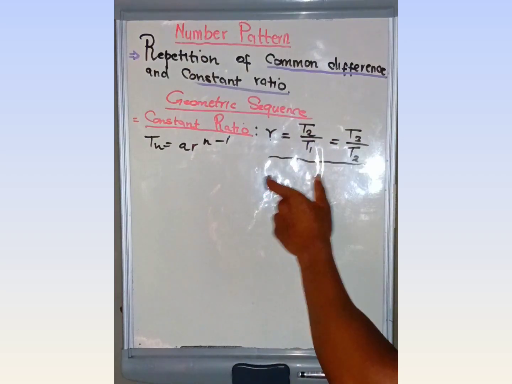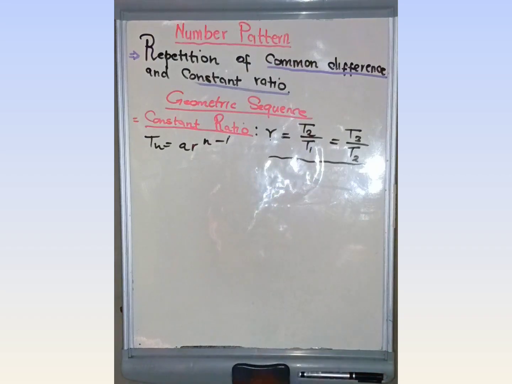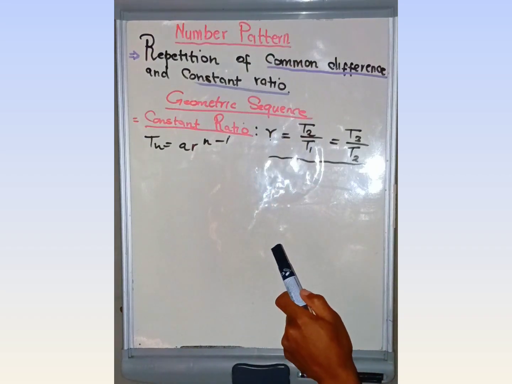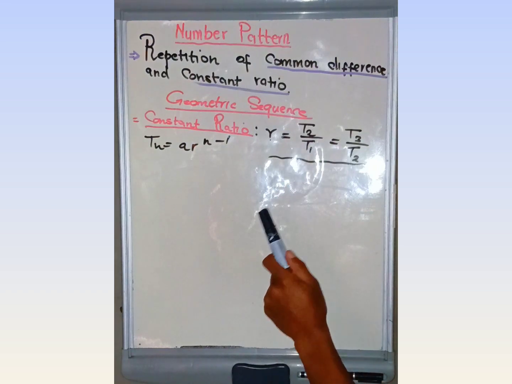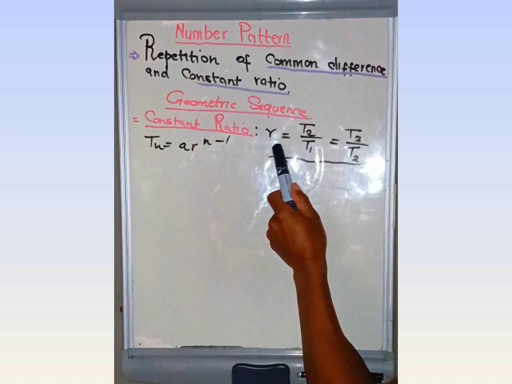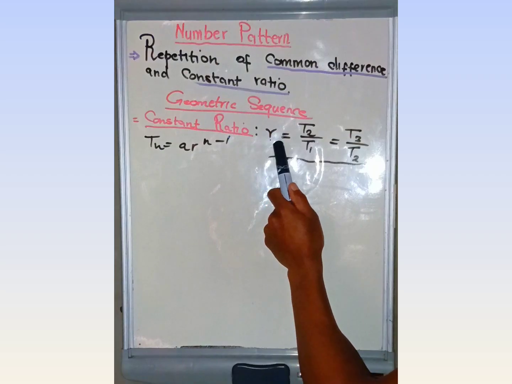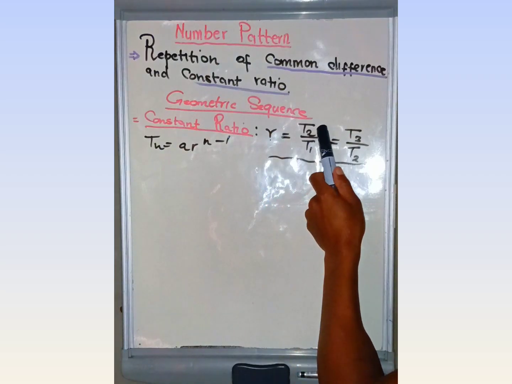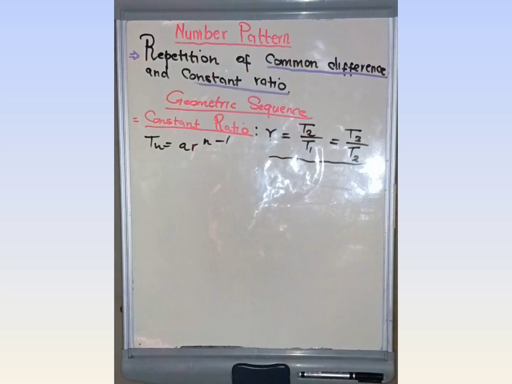These are the rules that we're going to use on the geometric sequence, where a ratio is always equal to the value of r in the formula, where r is equal to T2 over T1, which must be equal to T3 over T2. Therefore, it's very important to take note of that.